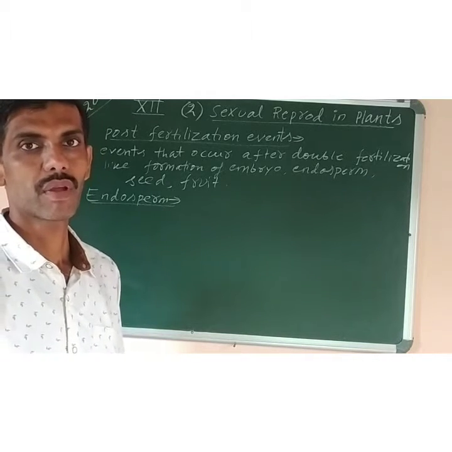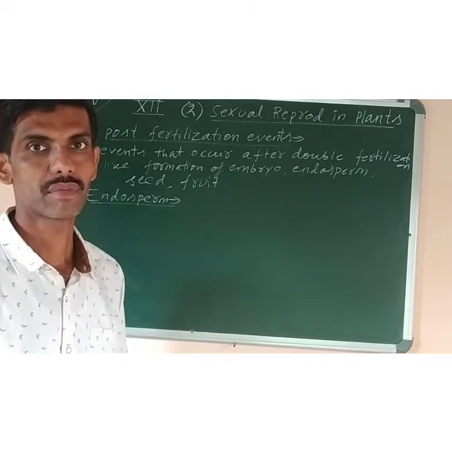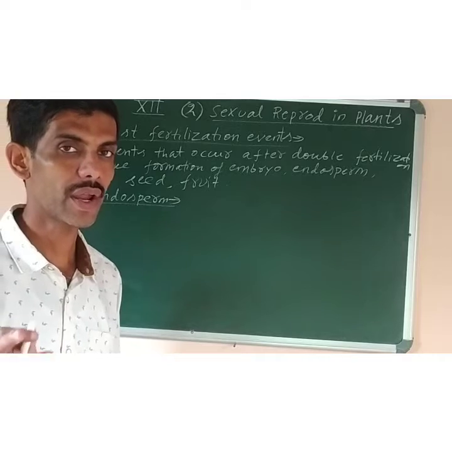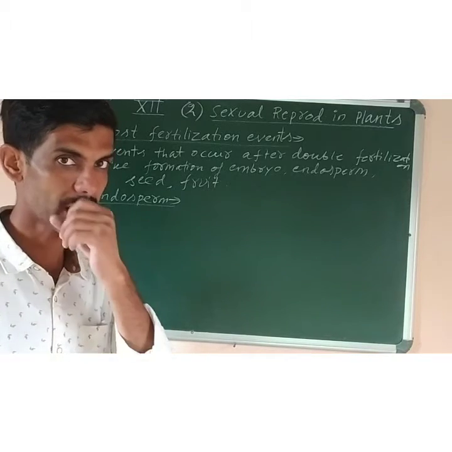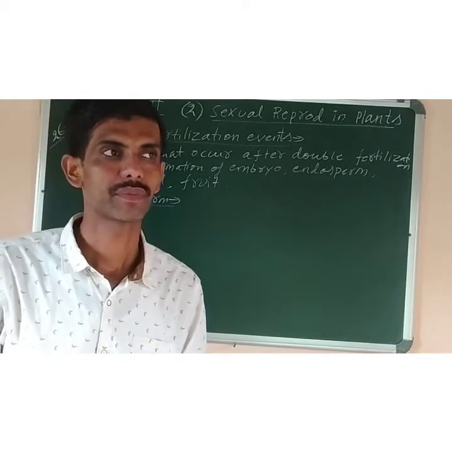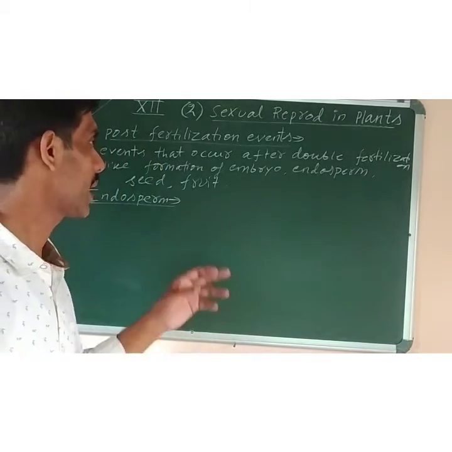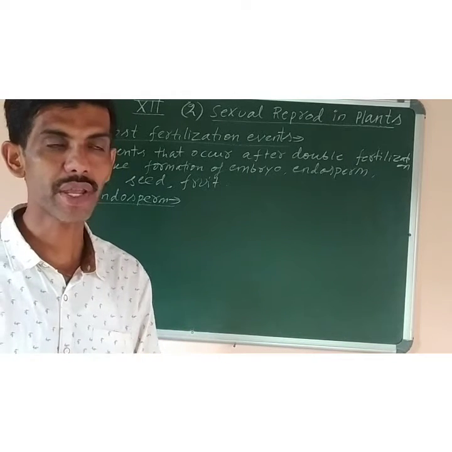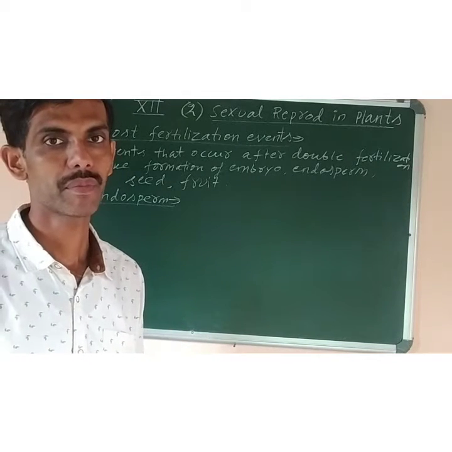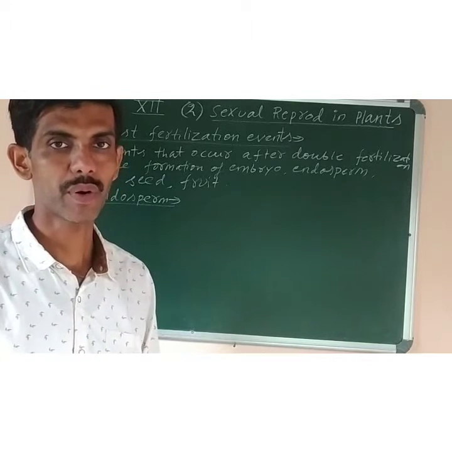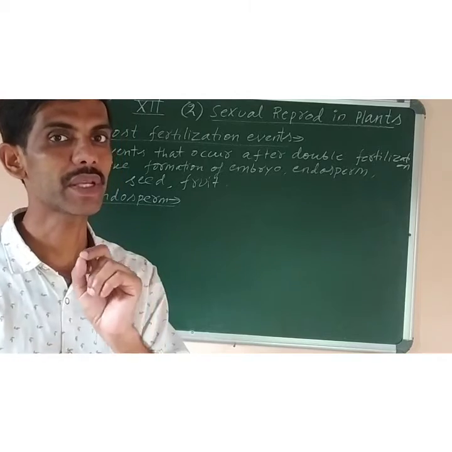So at maturity, the seed remains without any endosperm. They are called non-endospermic seeds. Two types of seeds are there. In dicots, the endosperm is reduced at maturity because it is used up in germination. It is used as nutrients for the developing embryo. So such a mature seed without endosperm is called a non-endospermic seed.